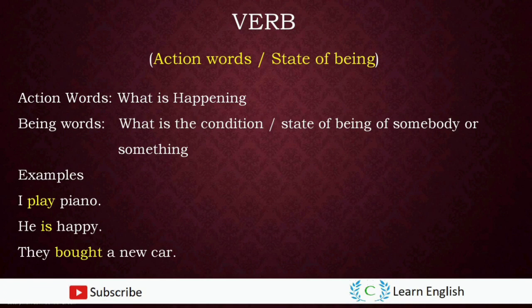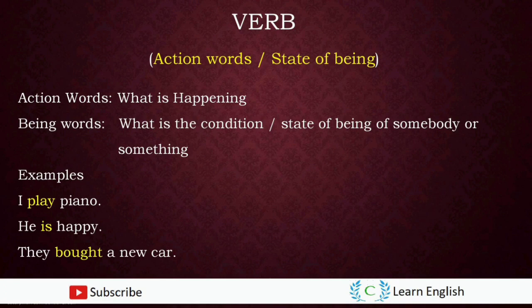Action words tell us what's happening and being words tell us what is the condition or state of being of somebody or something in the sentence. We cannot write any sentence without verb. If you look at the first example, the action word used in the first sentence is play. So that is the verb used in the first sentence.